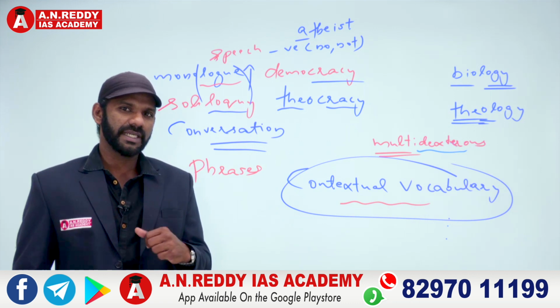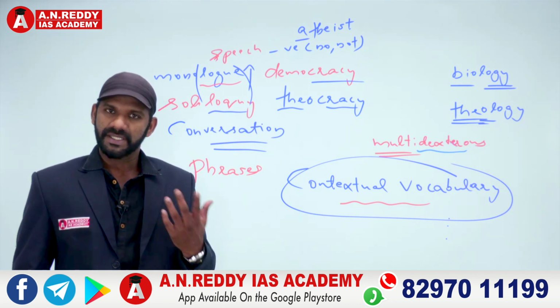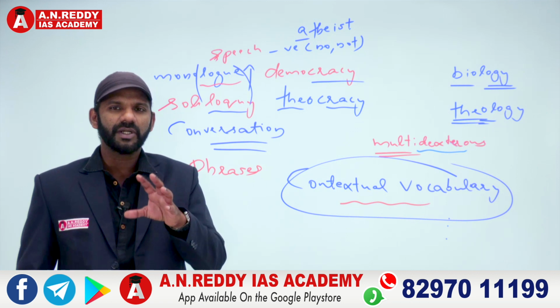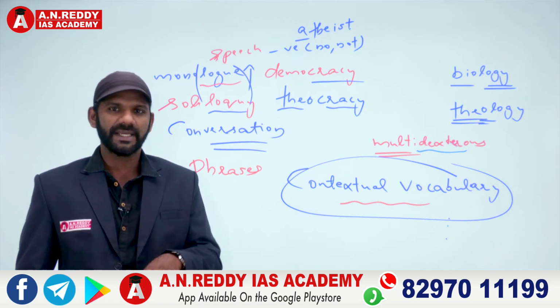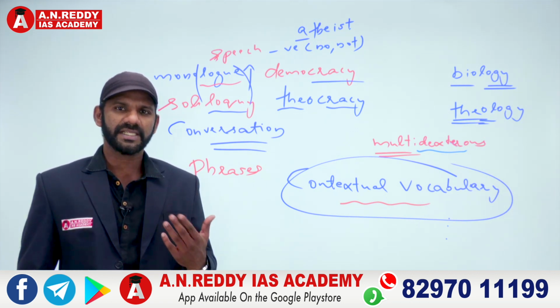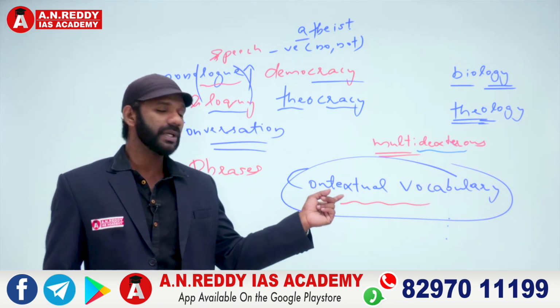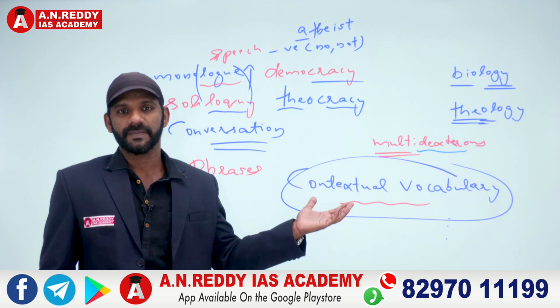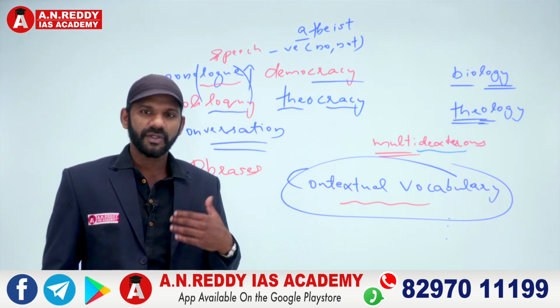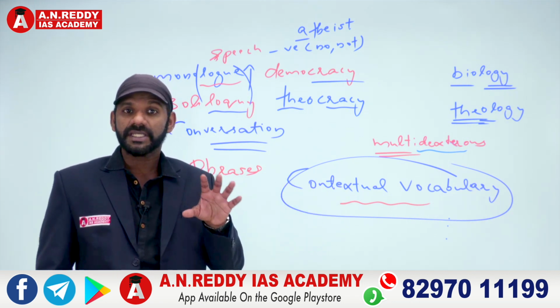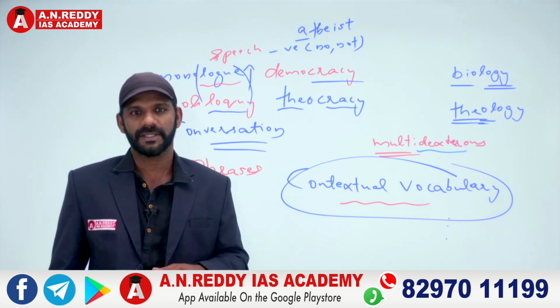English is not a native language, it's a foreign language to us. But still, if we have a good knowledge of idioms and phrases in the language, you can comprehend the text better. And if the phrase is given in a sentence, you can undoubtedly get the help of contextual vocabulary. You can make an educated guess about the meaning of that phrase from that context. That is called contextual vocabulary.